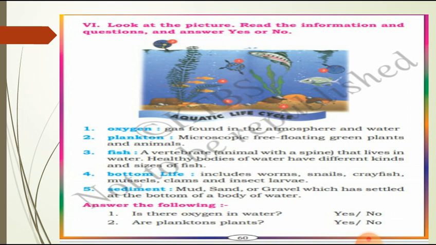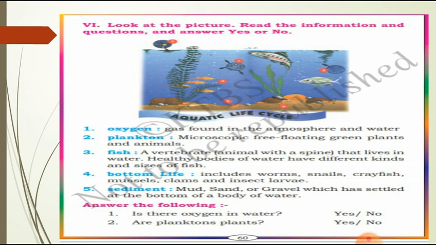Then third one, fish. A vertebrate means an animal with a spine that lives in water. Healthy bodies of water have different kinds and sizes of fish. So fishes are of different types, different kinds. Then fourth one, bottom life.